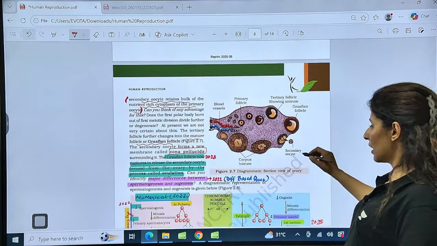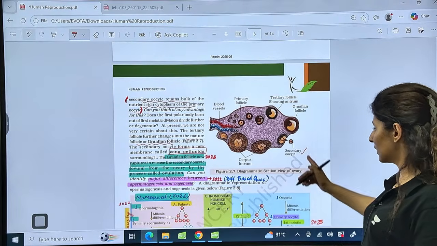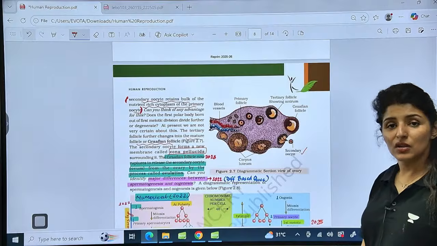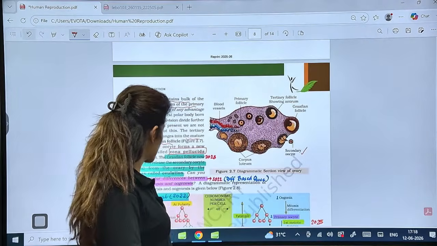Now see, they have rectified this in the new NCERT. Earlier it used to be ovum written here. So now we know it is not the ovum which is released during ovulation, it is the secondary oocyte. Yes or no?